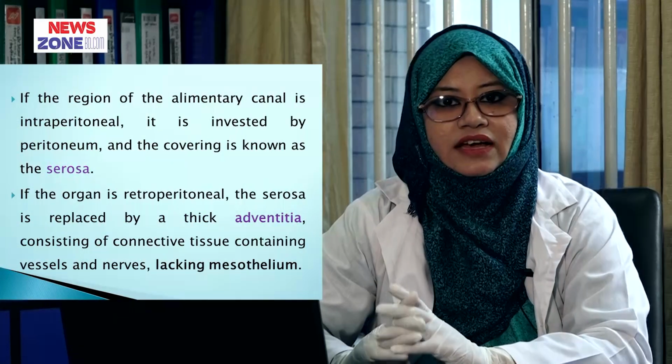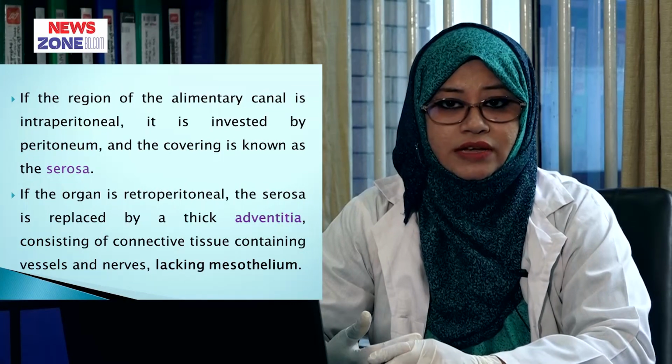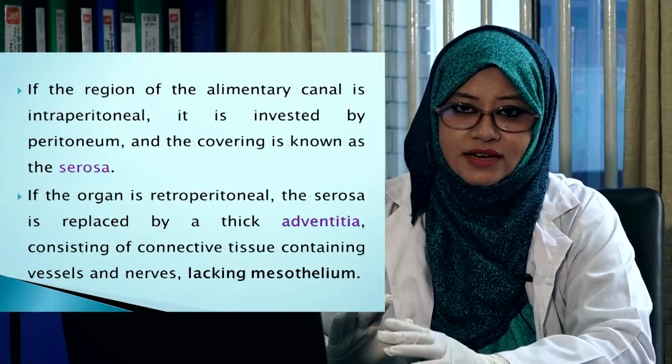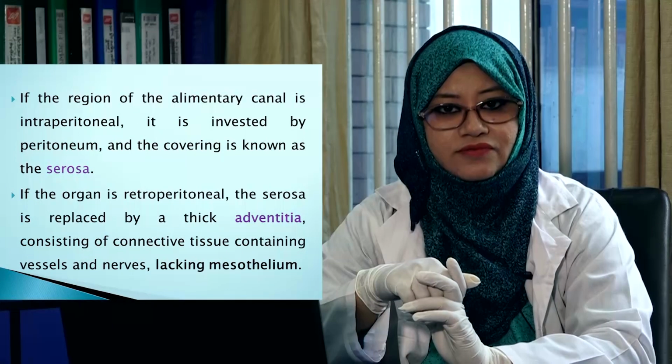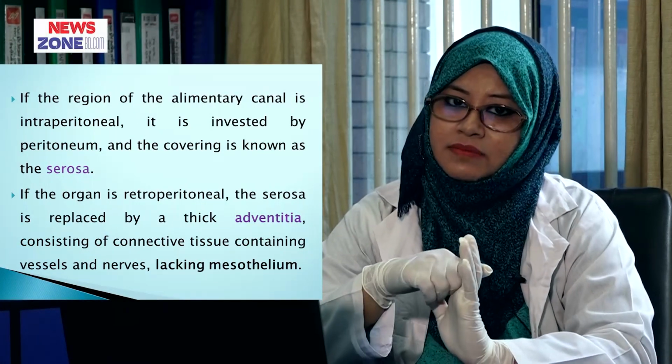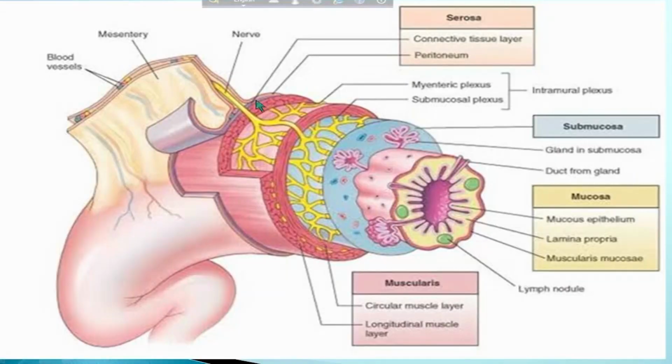If the region of the alimentary canal is intraperitoneal, it is invested by the peritoneum and the covering is known as the serosa. And if the organ is retroperitoneal, the serosa is replaced by the thick adventitia consisting of connective tissue containing vessels and nerves, and there is a lack of mesothelium. In this figure, we can see this is serosal layer, this is connective tissue layer, and this is peritoneum.